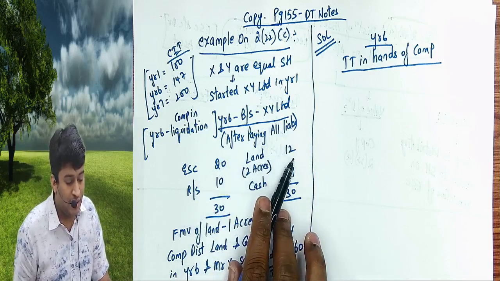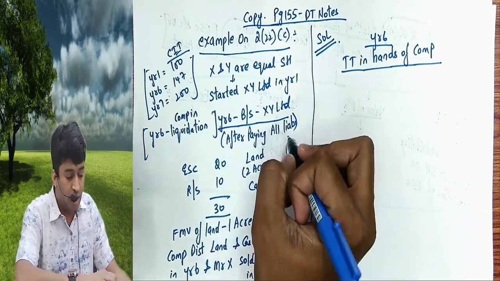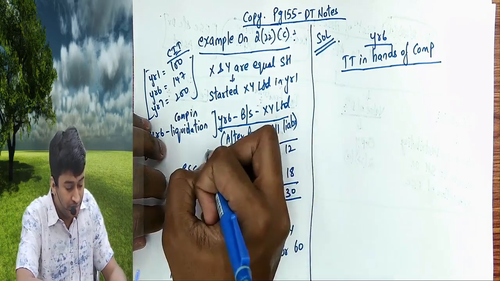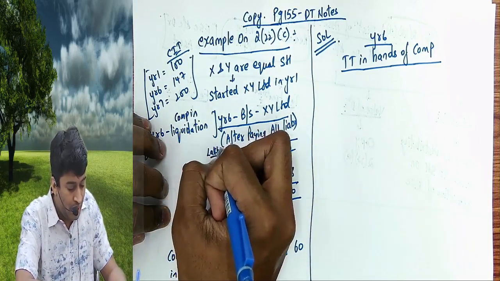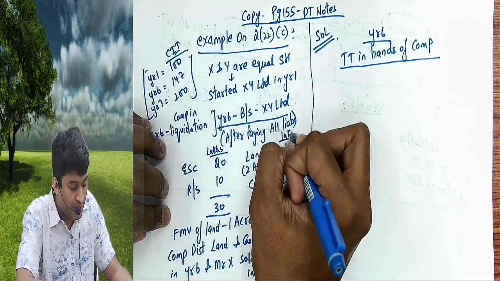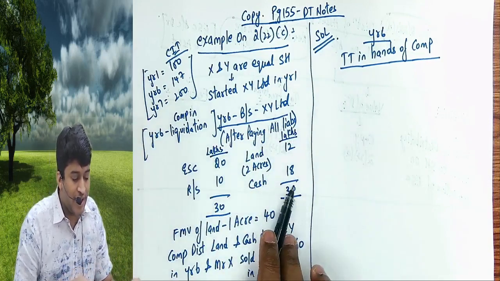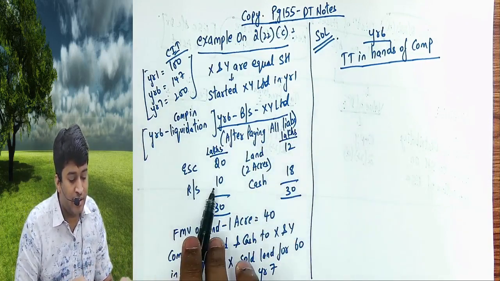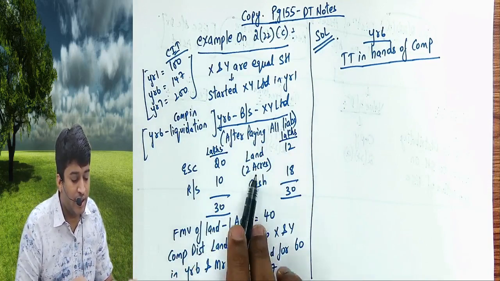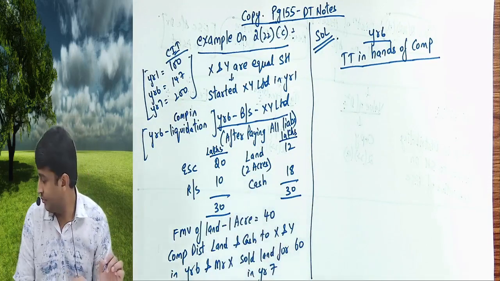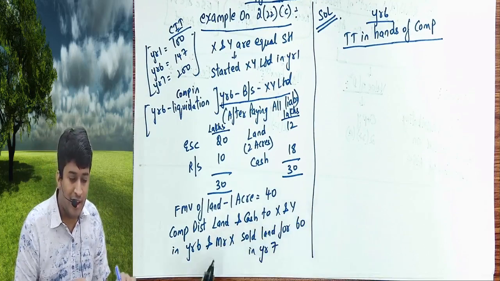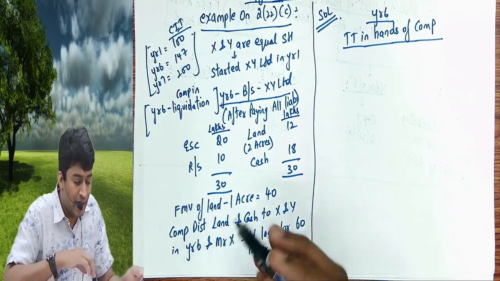Land 12, cash 18, equity share capital 20, reserves and surplus 10, 30-30. All are rupees in lakhs. Land is 2 acres. The market value of 1 acre is 40 lakhs.